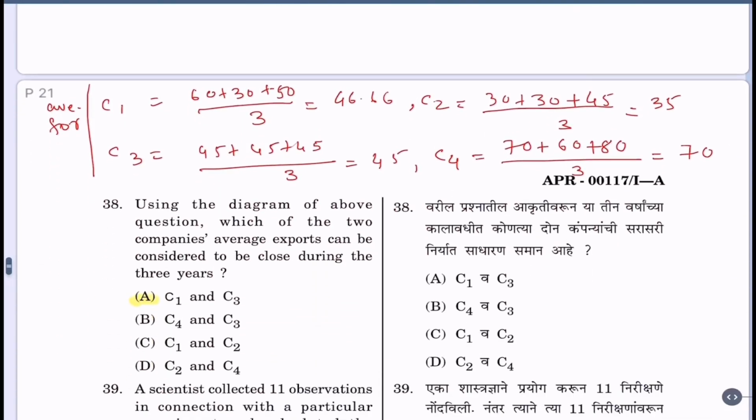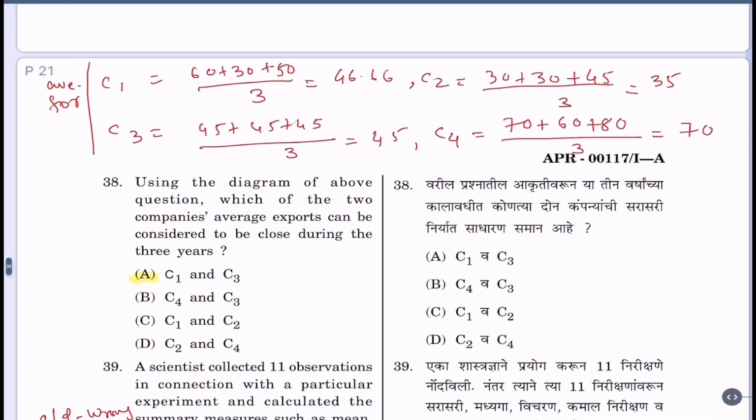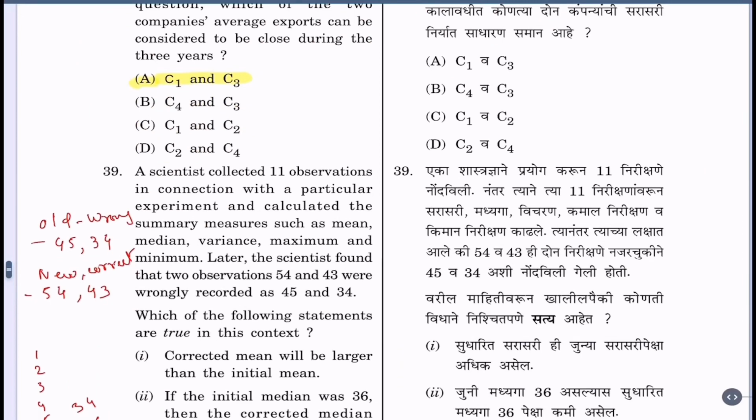So now I have calculated it here. Average for C1 is 46.66 recurring. For C2 35, C3 45, C4 70. So we can see C1 and C3 averages are close to each other. Hence the correct option is option A, C1 and C3.